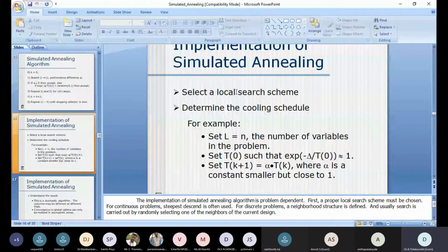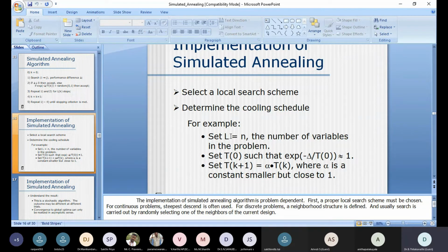the temperature has to be cooled at a controlled rate. On the controlled rate, here it is defined with the help of alpha into T of k. Alpha is a constant, but it is very close to 1, which means very minimum change that we have to give. Where L is equal to n. This L is equal to n we have to set, that is L of k, the number of variables in the problem. That is how many iterations, how many movements, all depend on the number of samples that we have.